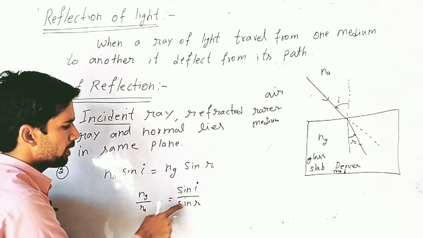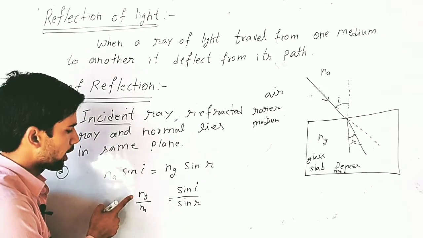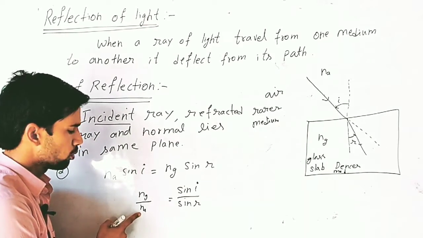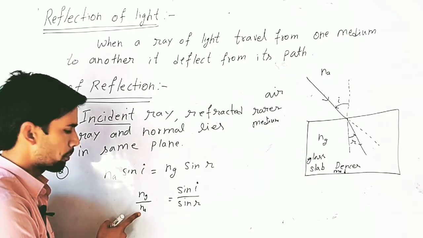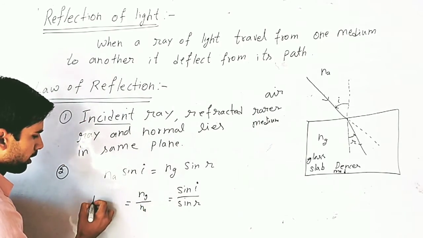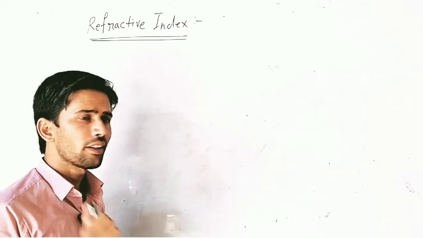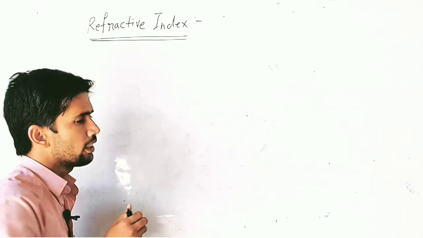Now sine I divided by sine R represents the ratio of the refractive index of glass with respect to vacuum to the refractive index of air with respect to vacuum, and simply it is represented as the refractive index of glass with respect to air.